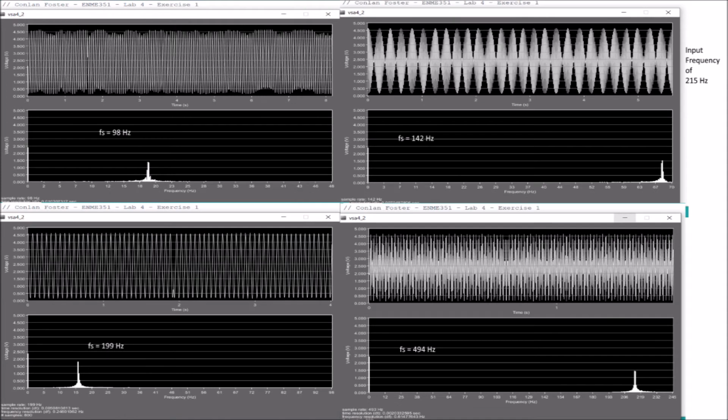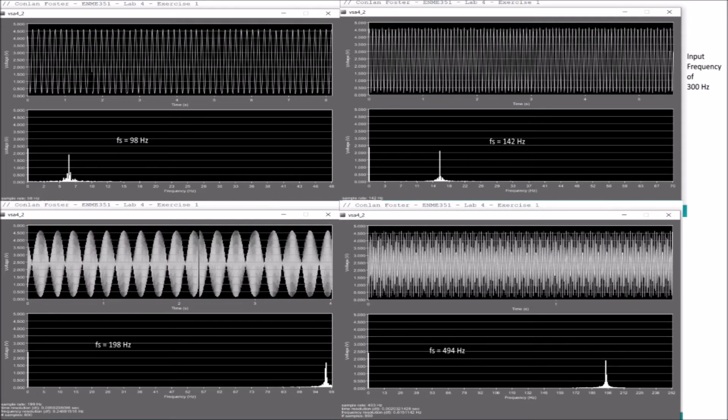3 of the 4 sampling rates experience aliasing when the input frequency is 215 Hz. You can see an aliasing frequency of 19 Hz in the 98 Hz sampling instance, as demonstrated by the non-zero peak. If this signal were to satisfy the Nyquist criterion, then this peak would instead be 215 Hz. Finally, all of the sampling rates experience aliasing at an input frequency of 300 Hz.